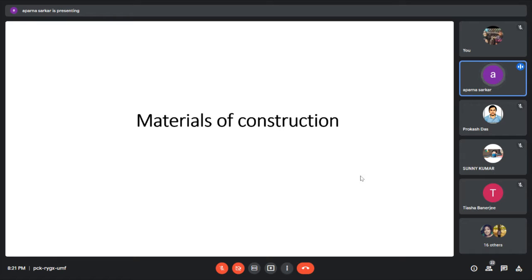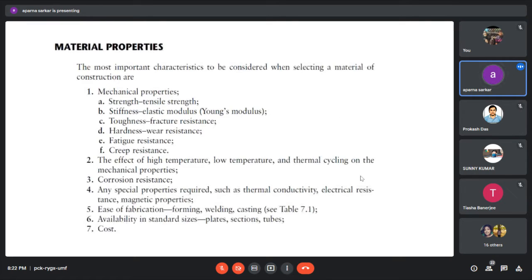We need to study this chapter, because if we know the effect of atmosphere, water, and acid on a particular material, then we can avoid corrosion. Therefore we need to study materials of construction.